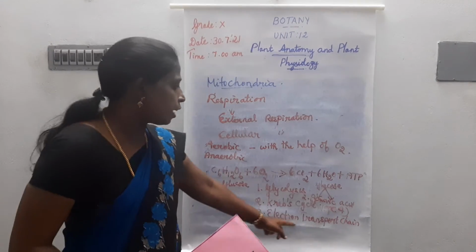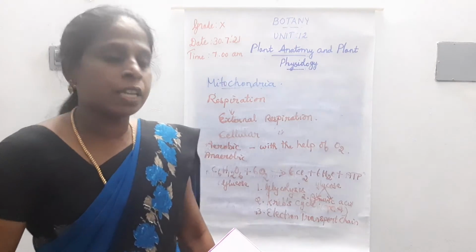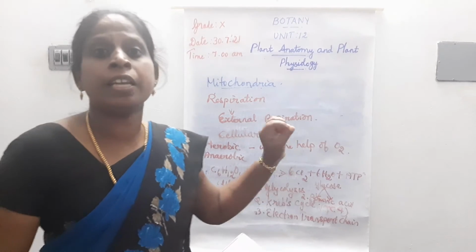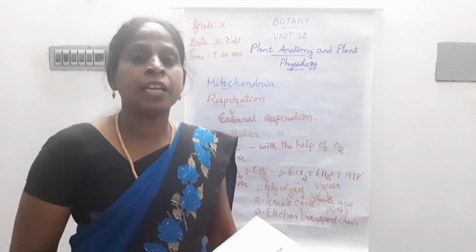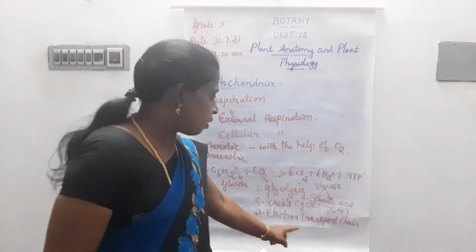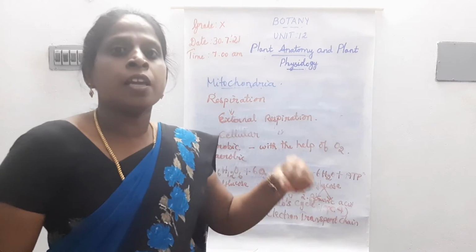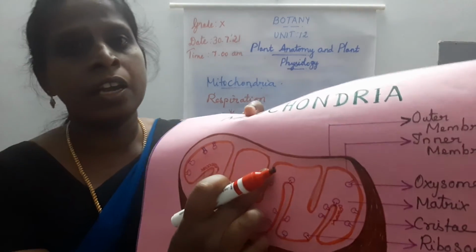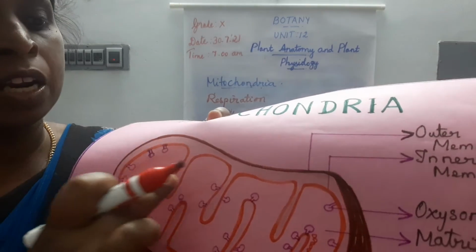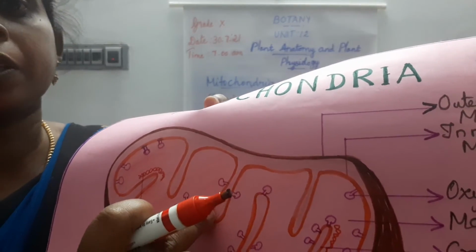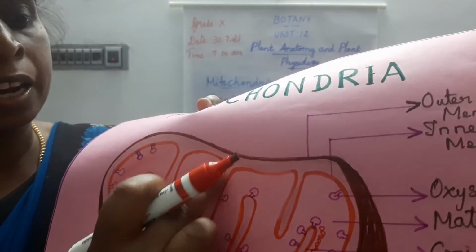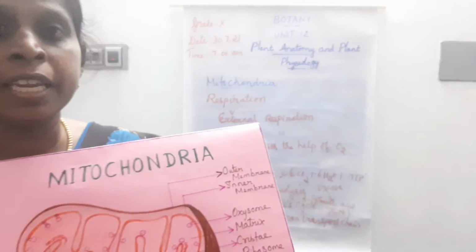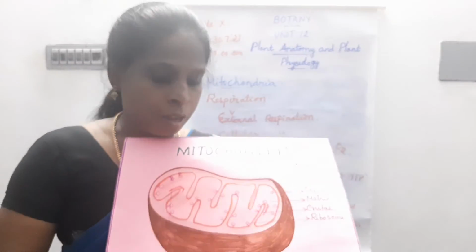Next one is the electron transport chain. So what is the electron transport chain? It is a system of electron carrier complexes accumulated together, called the electron transport chain. It is present in the inner mitochondrial membrane. We have already learned that the inner mitochondrial membrane consists of enzymes and carrier proteins. So the electron transport chain is located in the inner mitochondrial membrane.